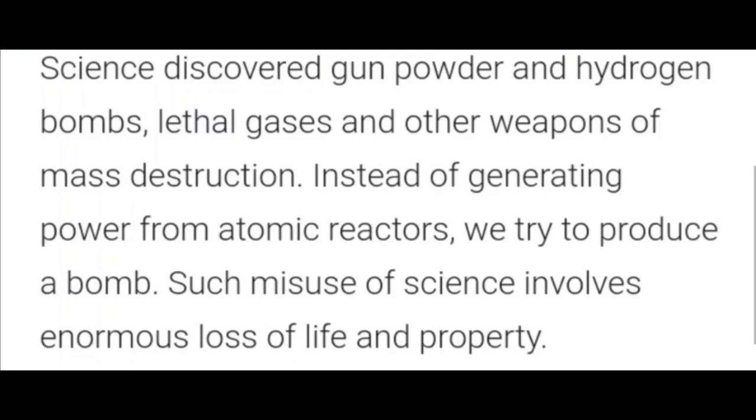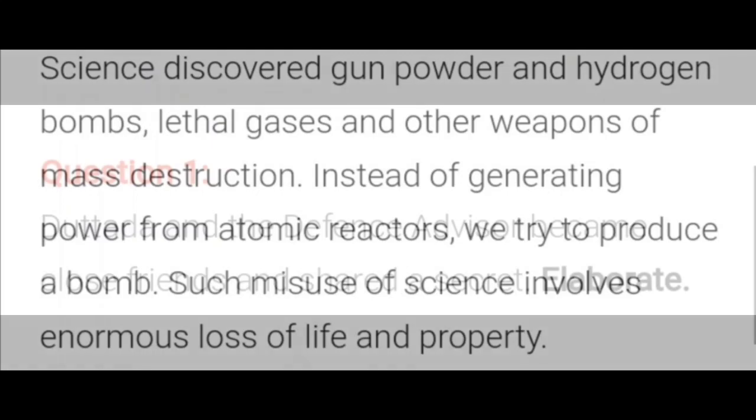Science discovered gunpowder and hydrogen bombs, lethal gases, and other weapons of mass destruction. Instead of generating power from atomic reactors, we try to produce a bomb. Such misuse of science involves enormous loss of life and property. So that's the fourth question, children. Let's move on to the fifth question.